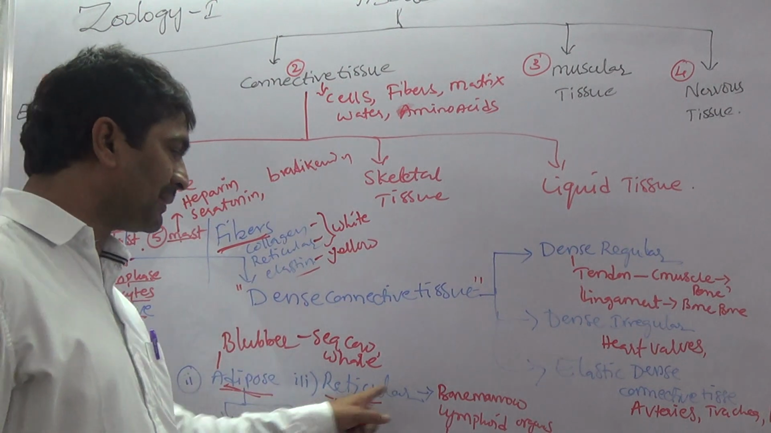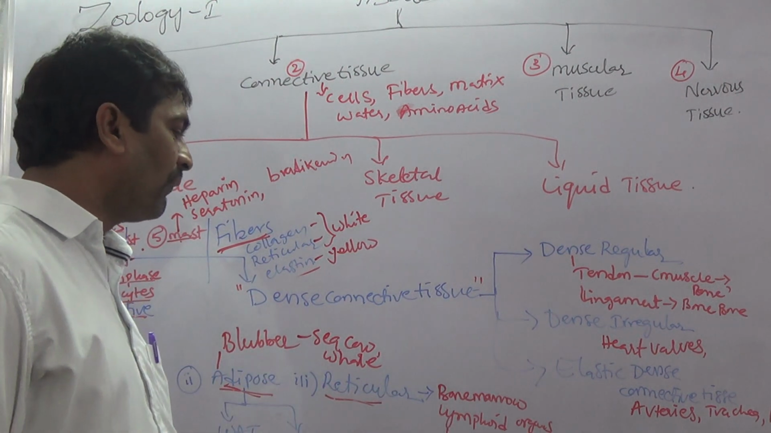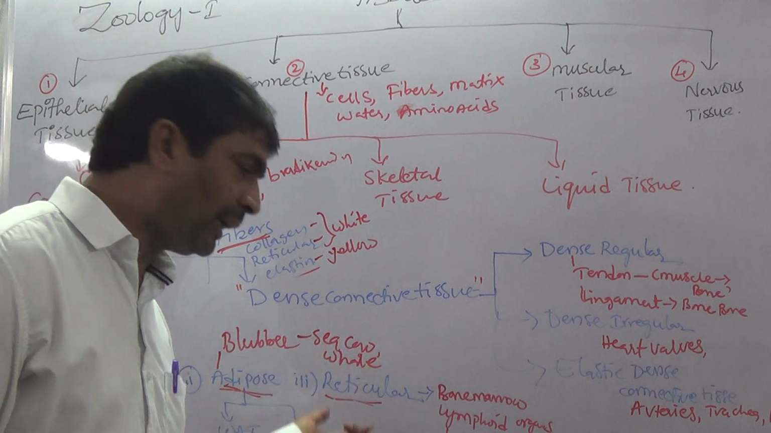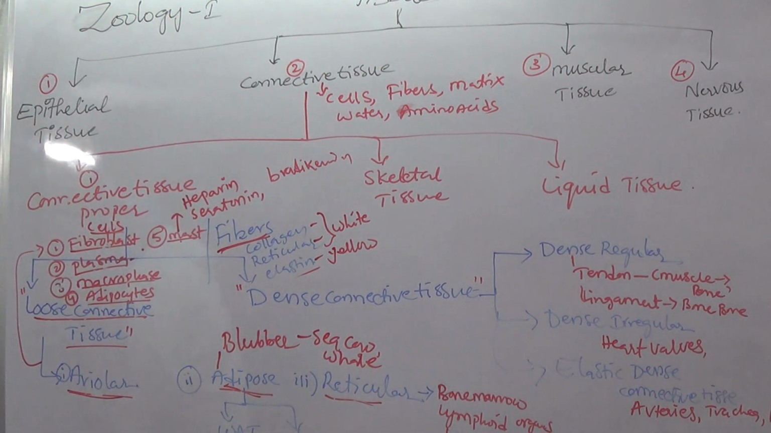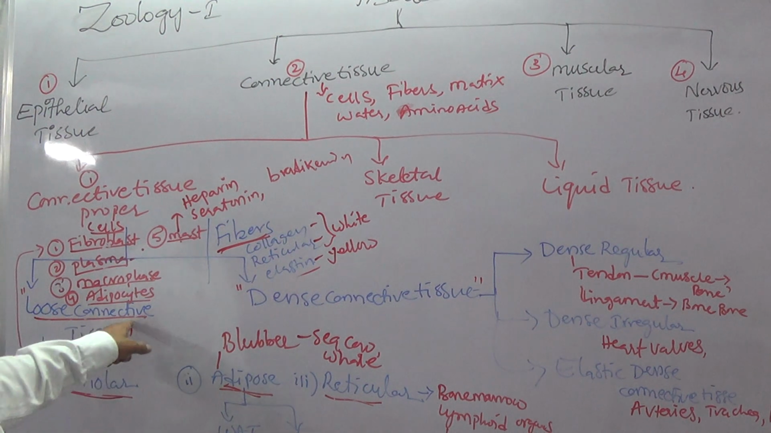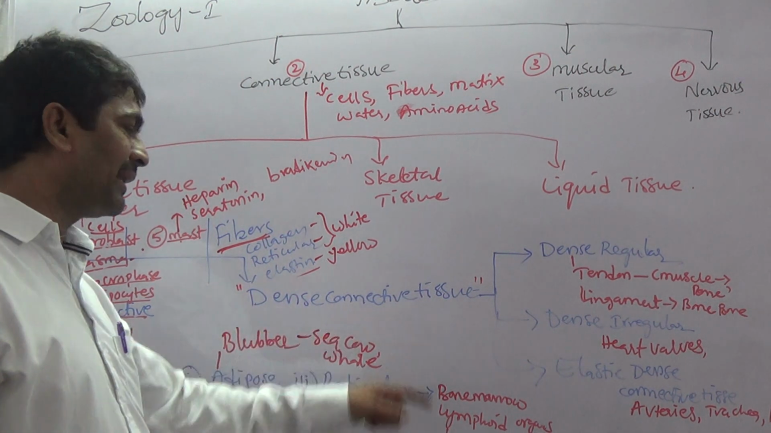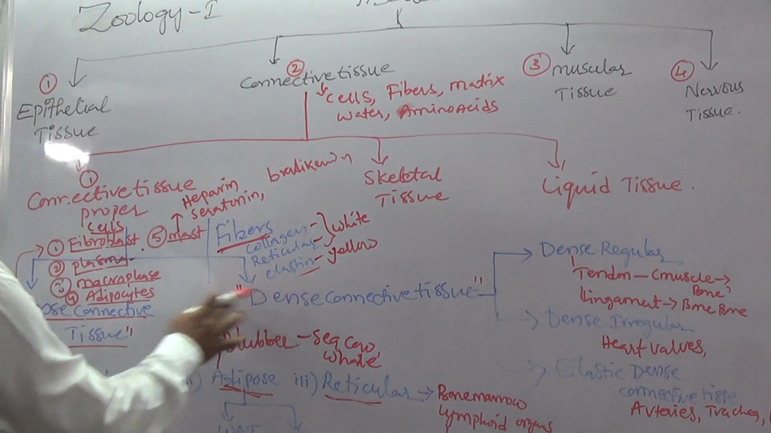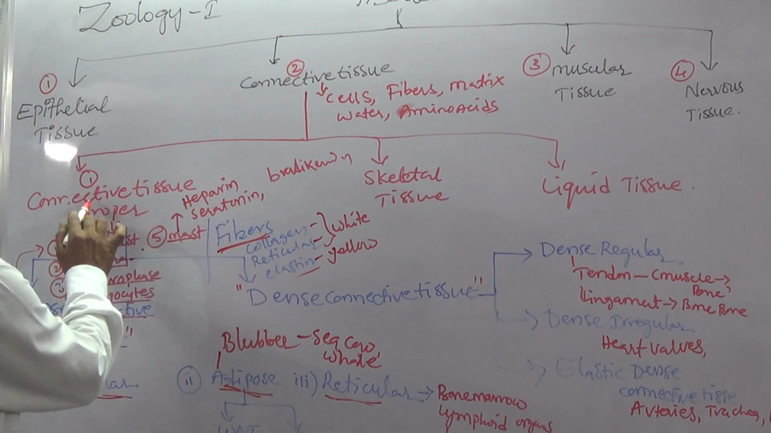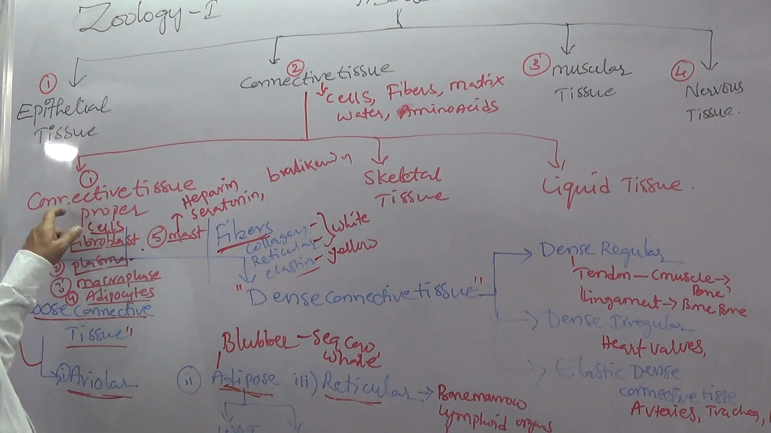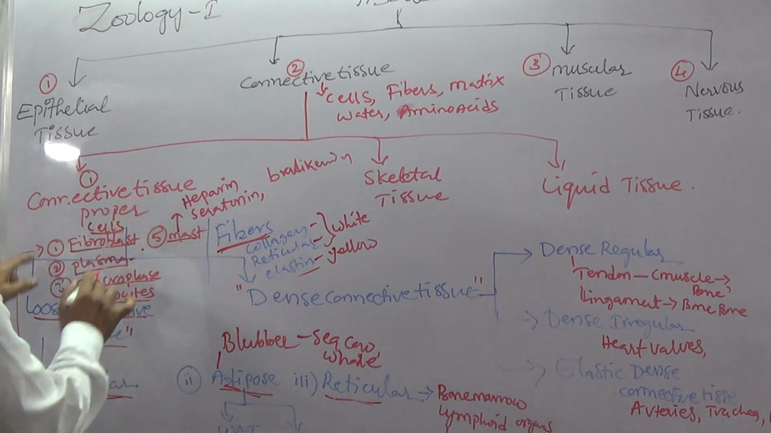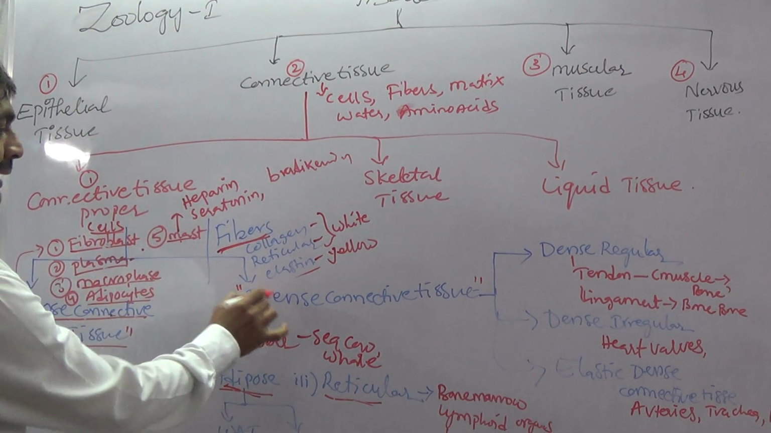Reticular tissue is present in bone marrow and lymphoid organs, spleen and lymph nodes. So this is about loose connective tissue. Second, dense connective tissue. Dense and loose connective tissue both belong to connective tissue proper. Connective tissue proper is divided into loose connective and dense connective.